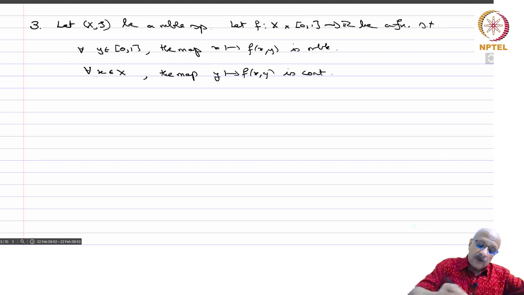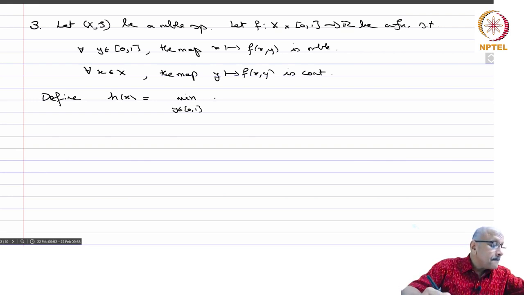Because we can talk of continuity, since it's [0,1] here and R on the other side. Define h(x) equals the minimum over y in [0,1] of f(x,y).